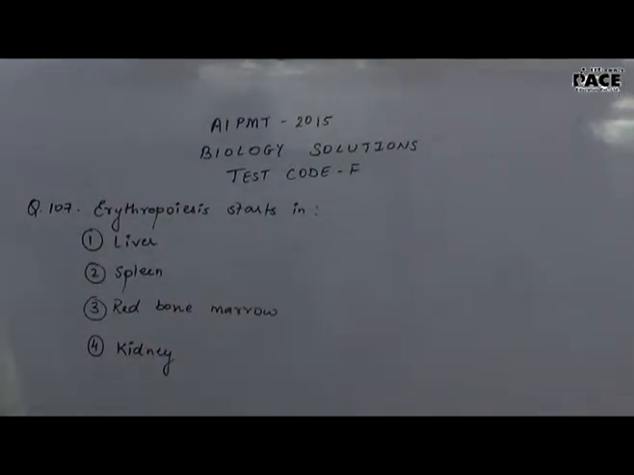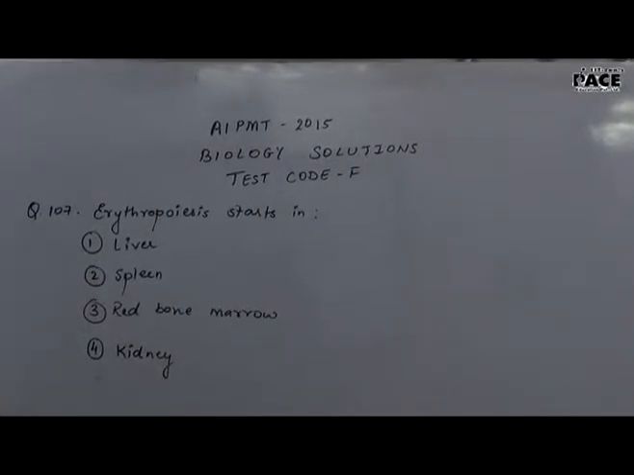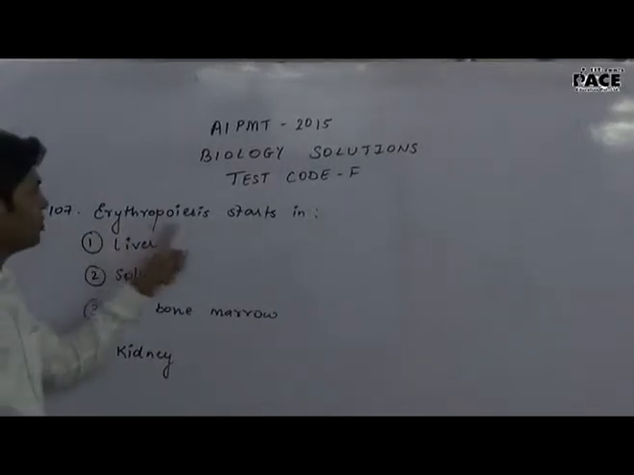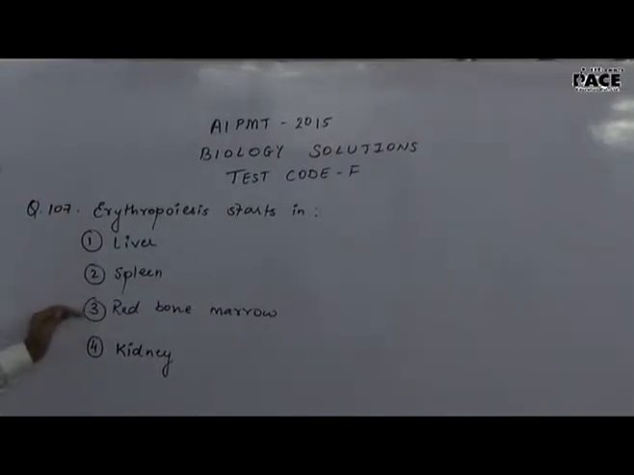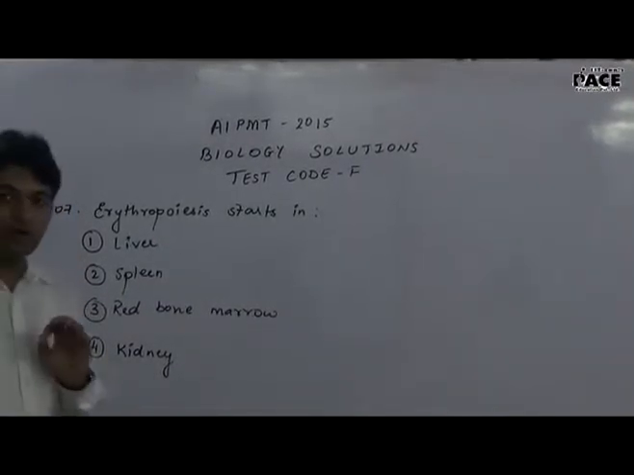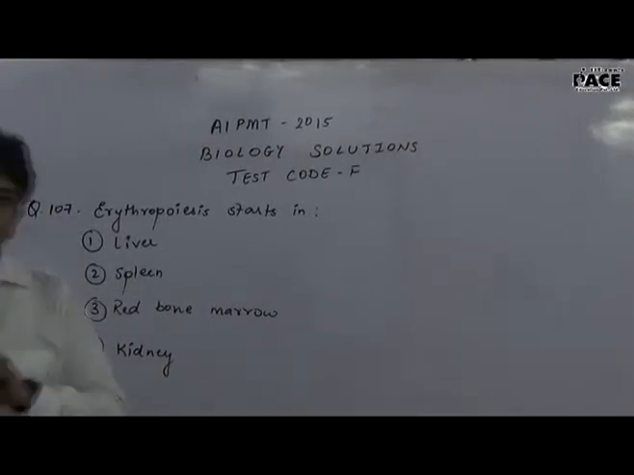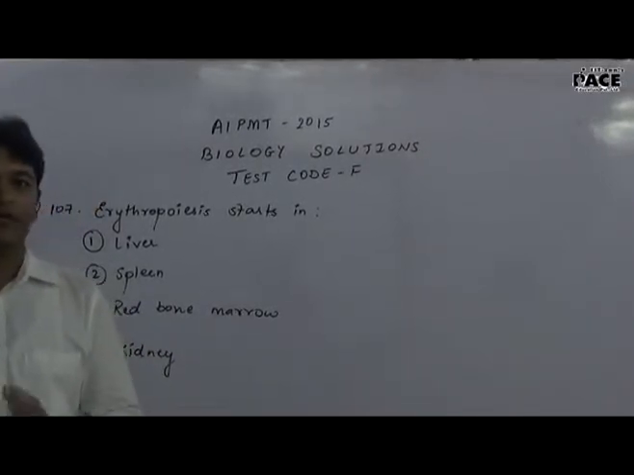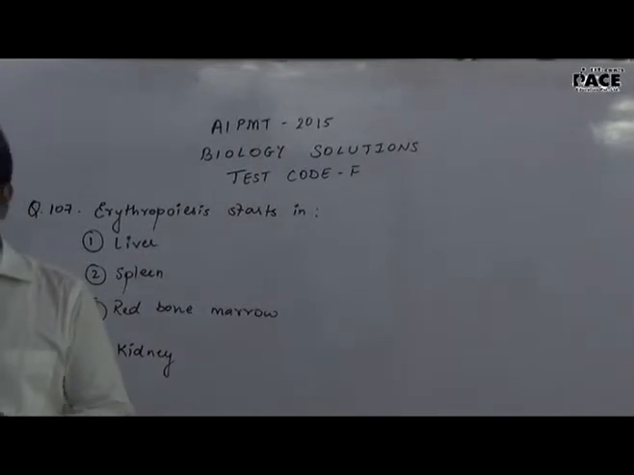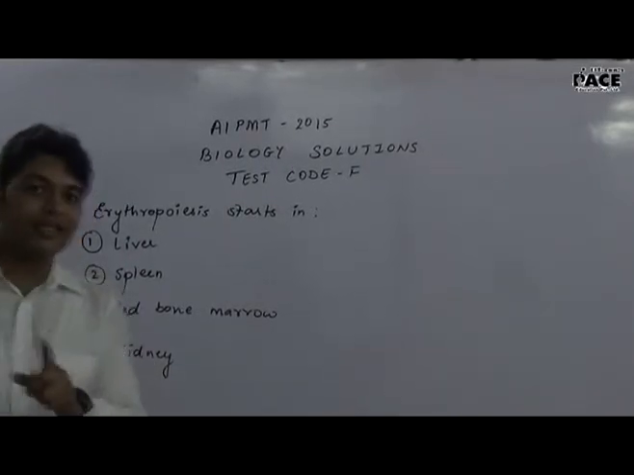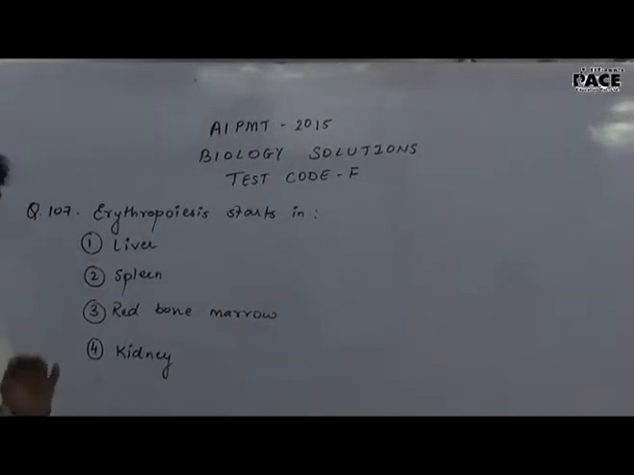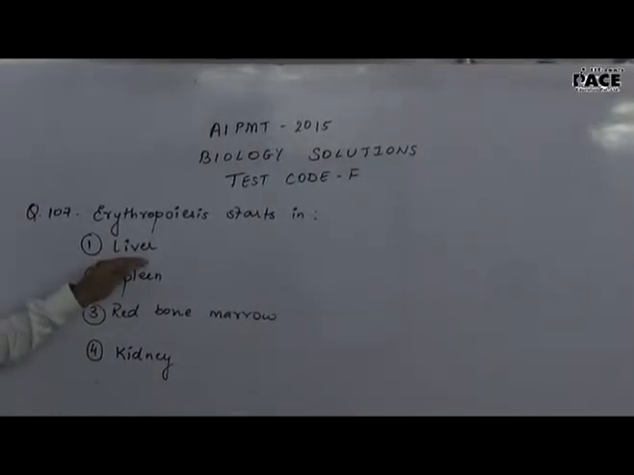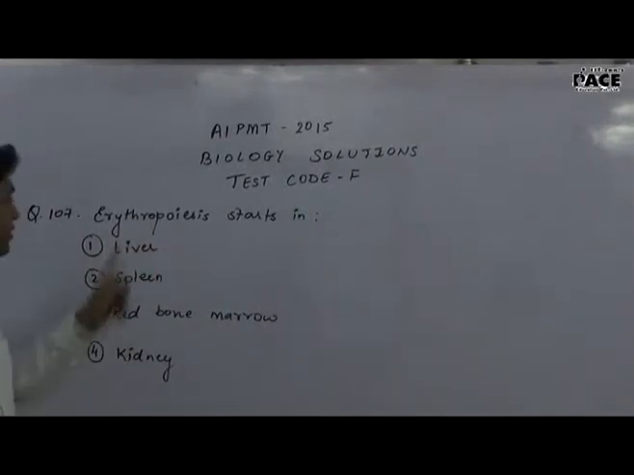Okay children, let us now talk about question number 107. The question says erythropoiesis starts in. The options are liver, spleen, red bone marrow and kidney. Children, always remember, during embryonic life, early embryonic life, when the bones are not yet formed, there is no bone marrow. At that time, the formation of blood cells or the formation of RBCs take place first in liver, and later on it takes place in spleen as well, but it begins with liver.